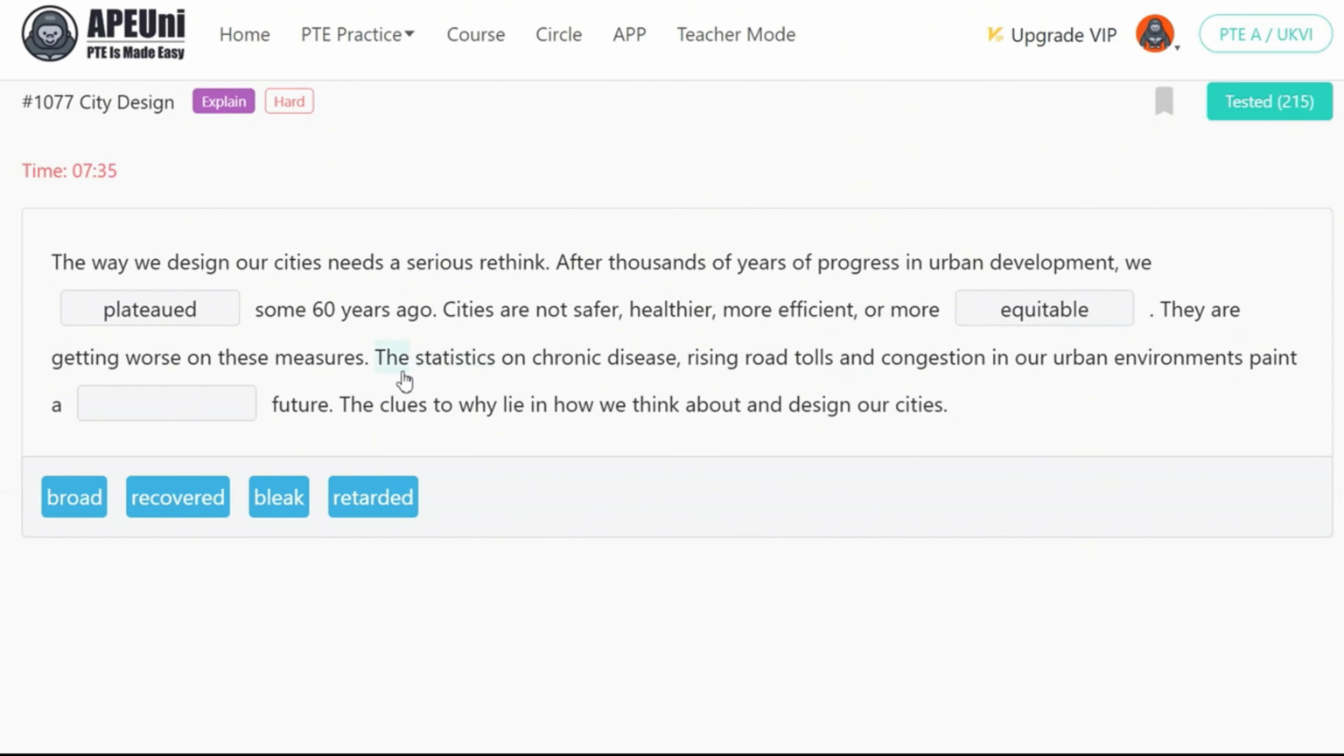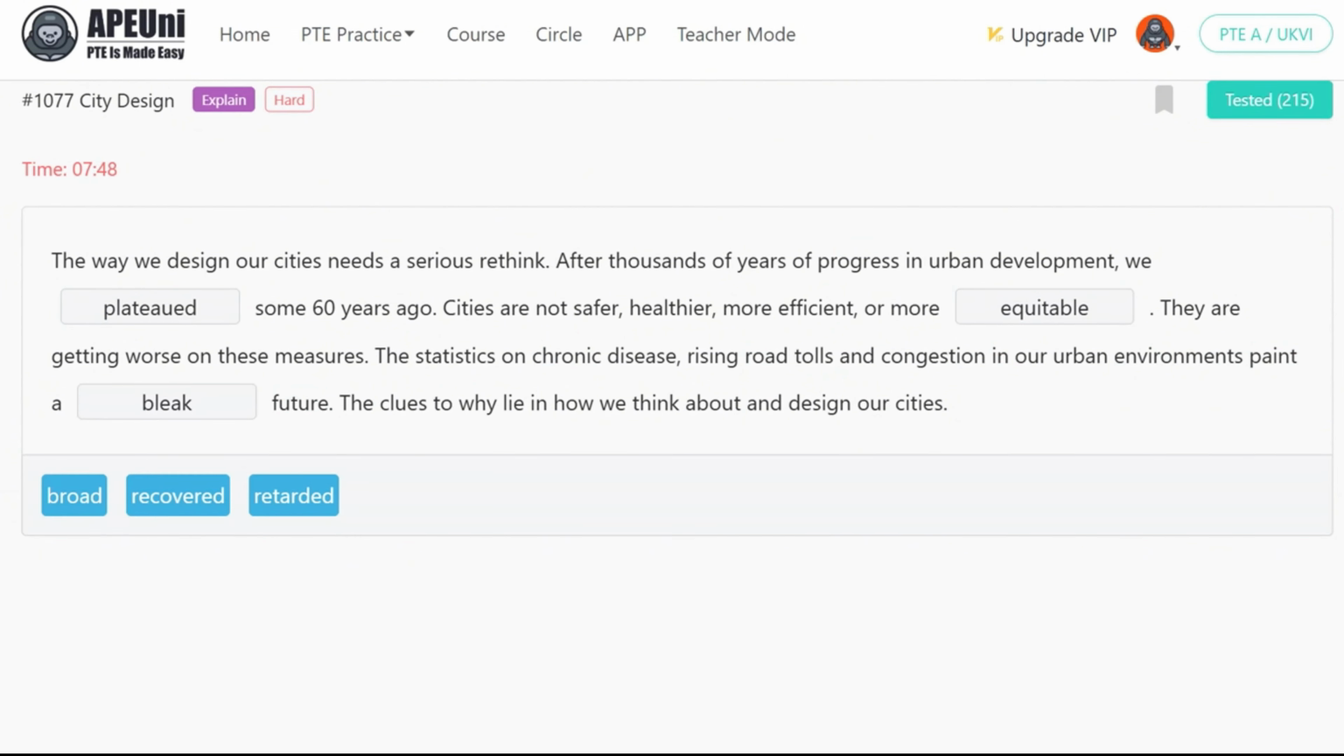Right, let's move to the next one. The statistics on chronic disease, rising road tolls, and congestion in our urban environments paint a dash future. Bleak future. Why bleak? Because bleak describes a grim or discouraging outlook, which matches the negative trends mentioned in the paragraph: chronic disease, congestion, etc. Right? For example, the company's financial outlook was bleak after consecutive losses.